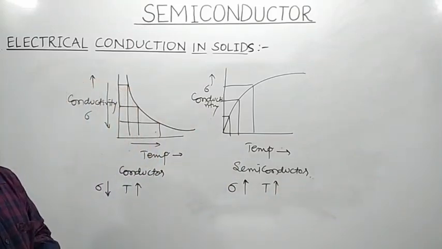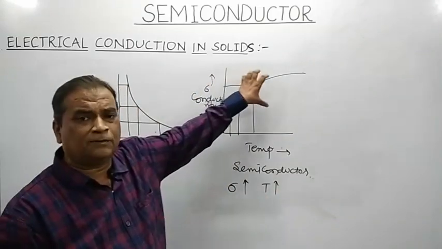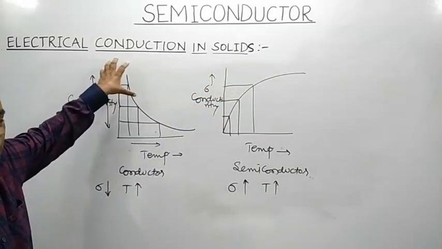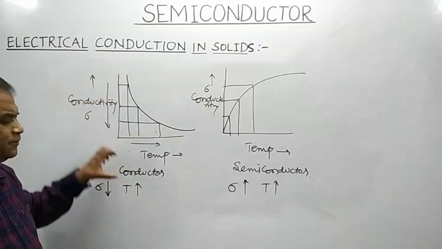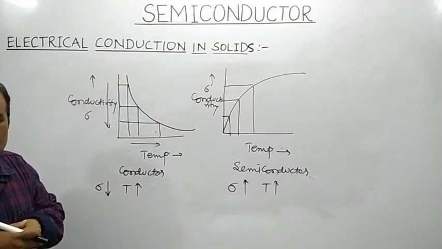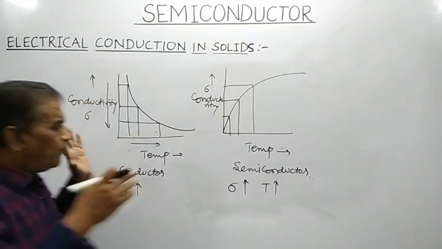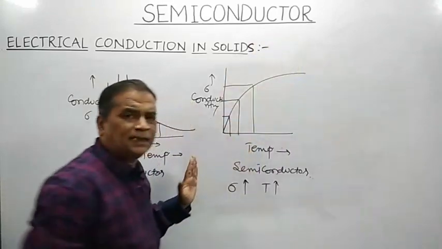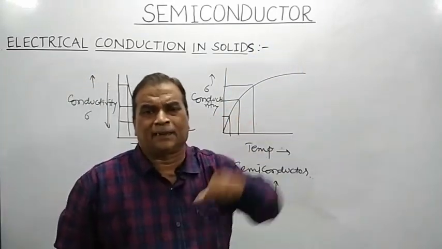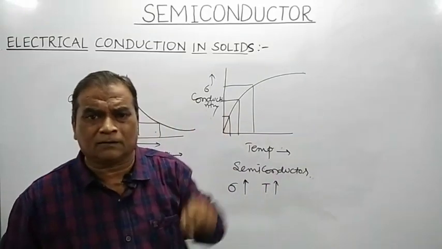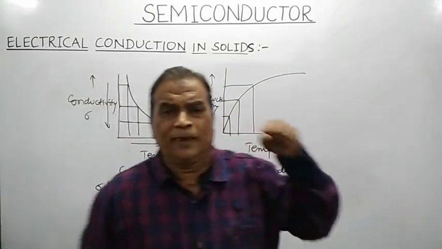The behavior of electrical conductivity of a semiconductor is different from that of a conductor. The variation in the electrical conductivity of a semiconductor with temperature can also be controlled.